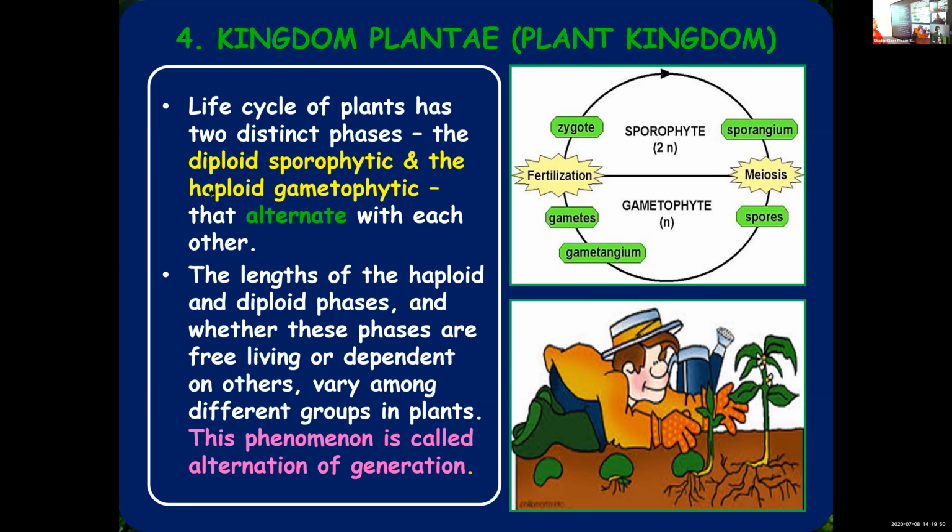And you call this phenomenon alternation of generation. The phenomenon means the life cycle having two phases and these two alternating with each other. That is known as alternation of generation. It's a very important concept. For 2 marks and all, you can expect this. It is applicable to all plants. So details you can learn in the next chapter. Hope you don't have any doubts.